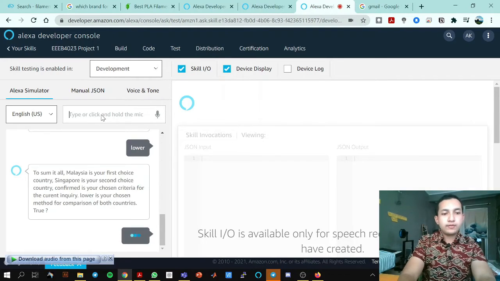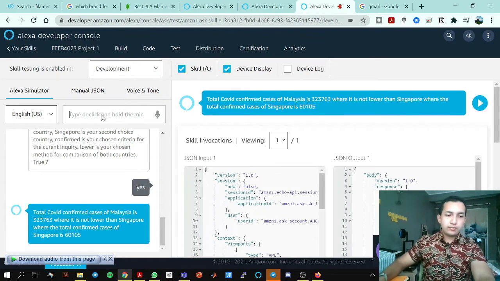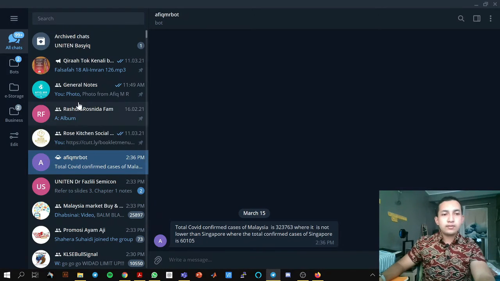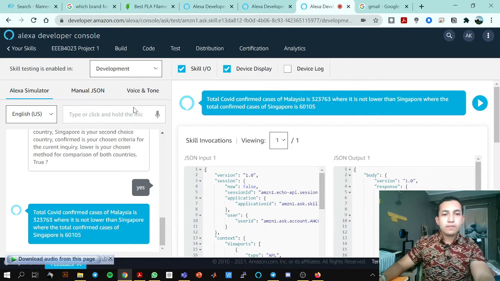Okay, confirm those data. Okay, good. Total COVID confirmed cases of Malaysia is 323,763, where it is not lower than Singapore, where the total confirmed cases is 60,105. Singapore is of course lower. Okay, and then you can see the Telegram bot here. My Telegram bot is sending the same message as the speak output here.